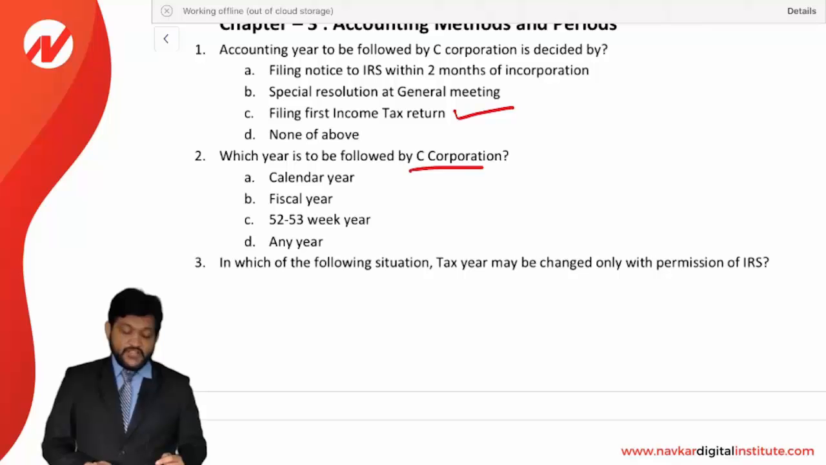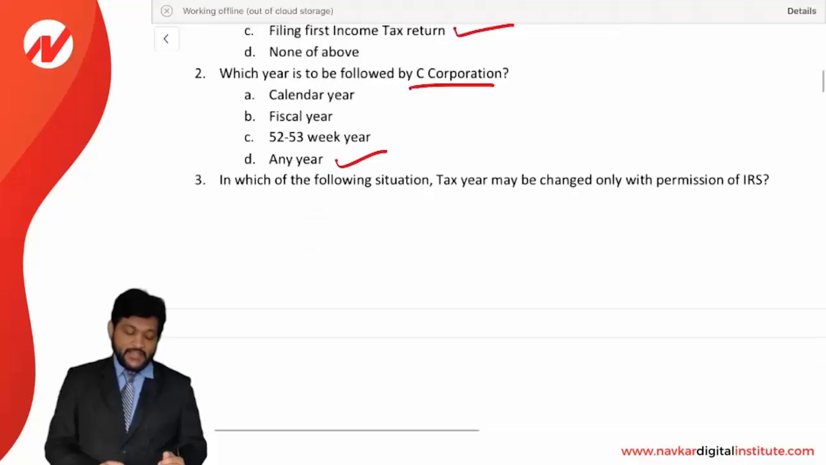Which year is to be followed by a C corporation? A C corporation can follow any tax year, as we have seen in the theory. So the answer is option D, any year.